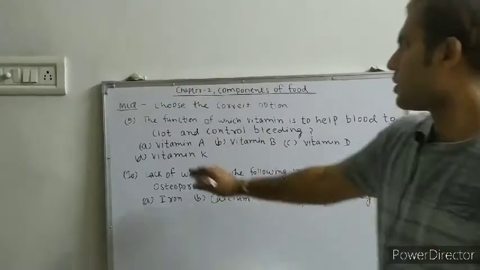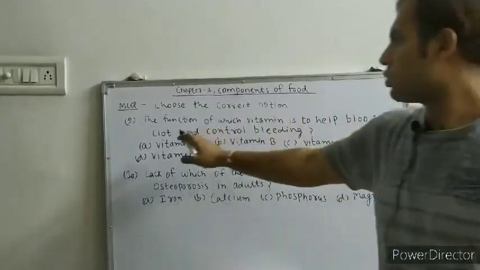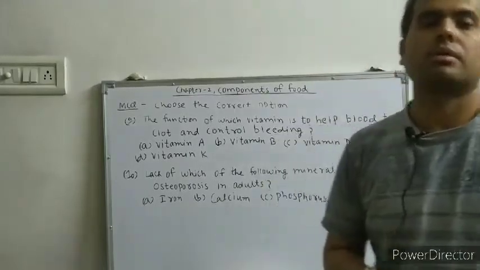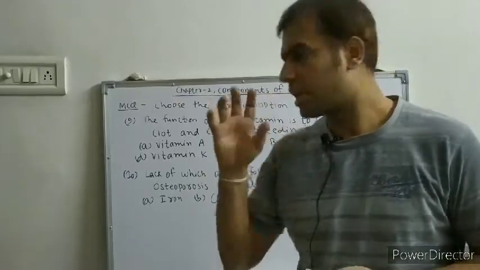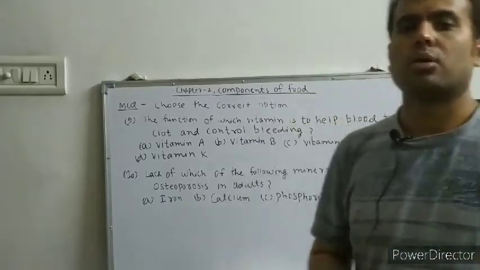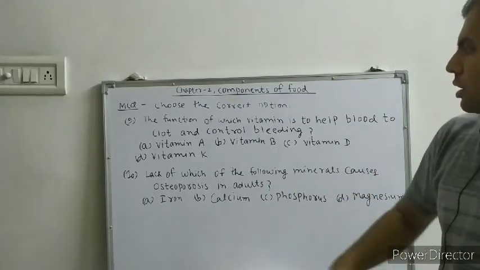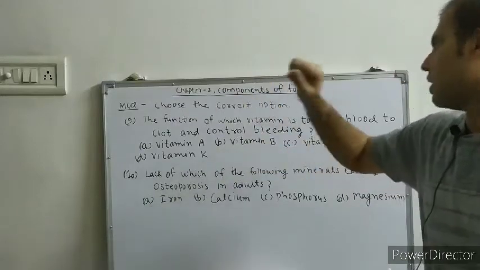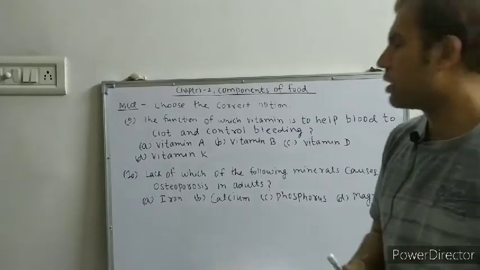So question 9, the function of which vitamin is to help blood control bleeding? See, when there is any injury, vitamin K is used to stop the bleeding. Okay, it controls the bleeding and helps clotting. So the function of vitamin K is to help to clot and stop the bleeding during an injury.